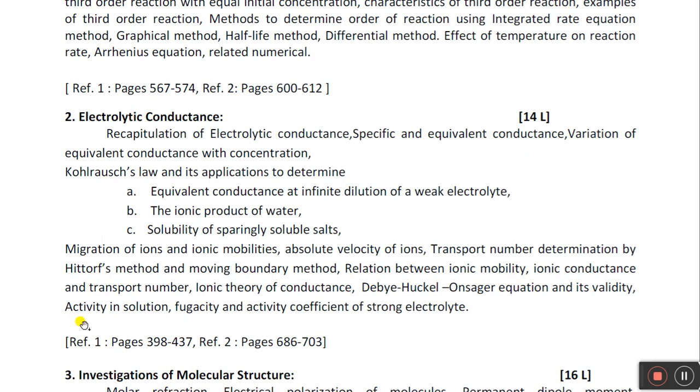Activity means, let us take the example of 100 students in a classroom. Let us say 100 students is the concentration of the class.